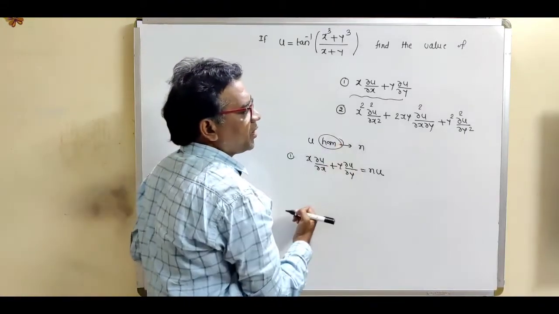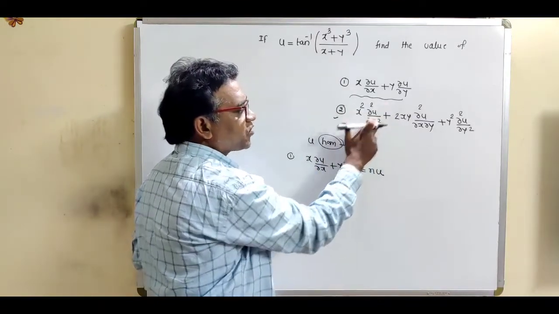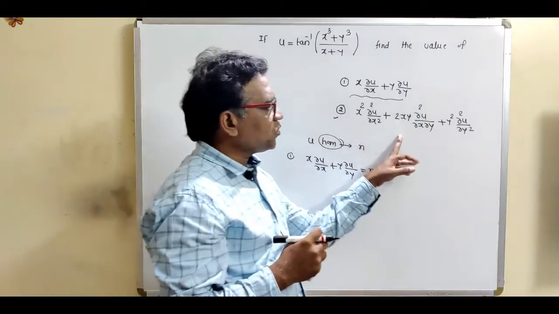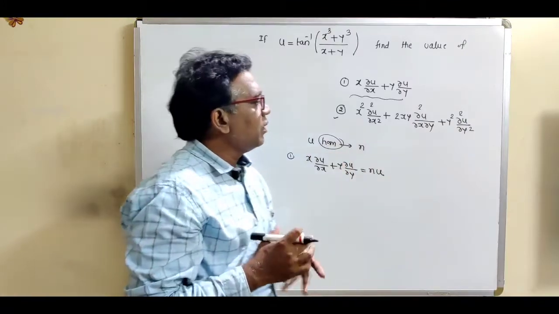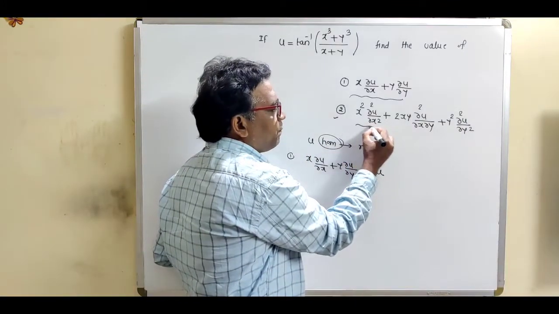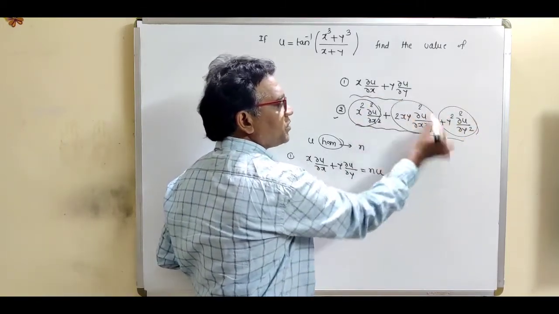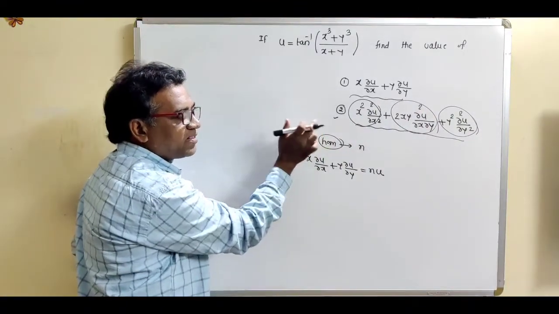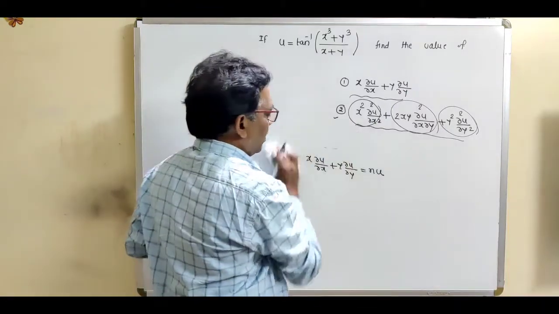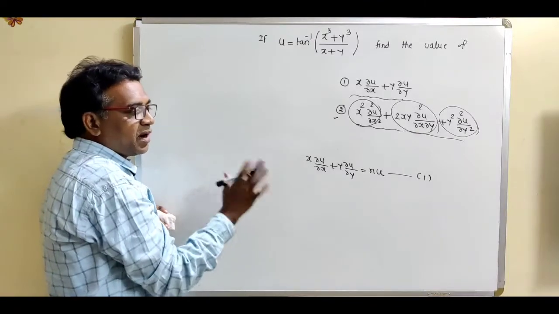Now see what this second quantity is. We want to find x square del square u by del x square plus 2xy del square u by del x del y plus y square del square u by del y square. This is just like a bracket square type term: square of the first term plus square of the second term plus 2 times the product. Now see how to get this. If this Euler's theorem is equation number 1, then how do we get this second expression? There are 3 steps.